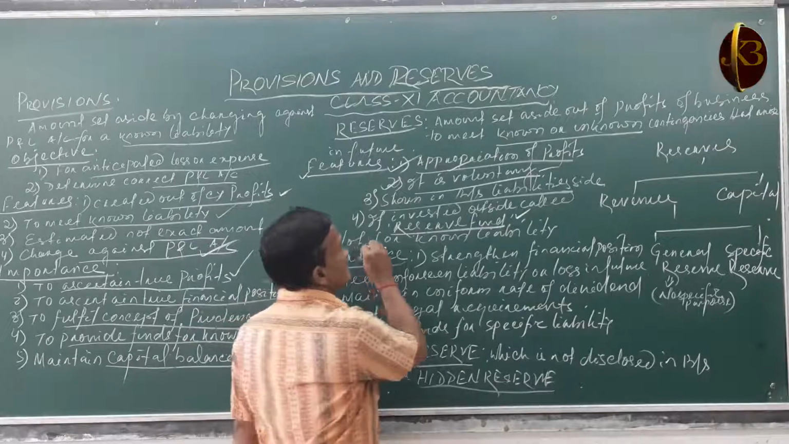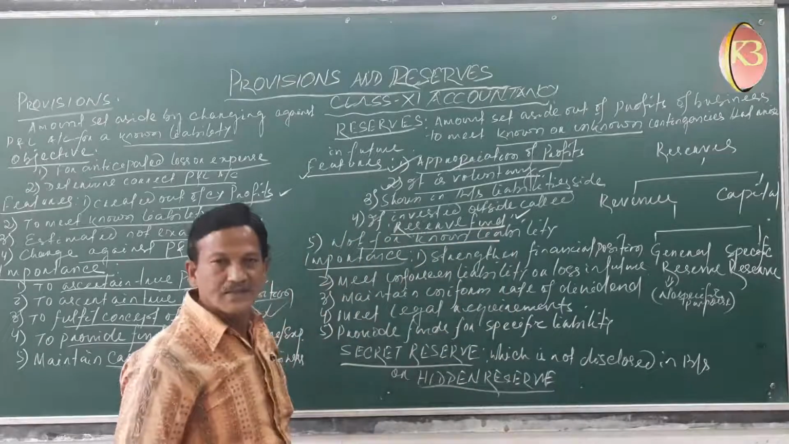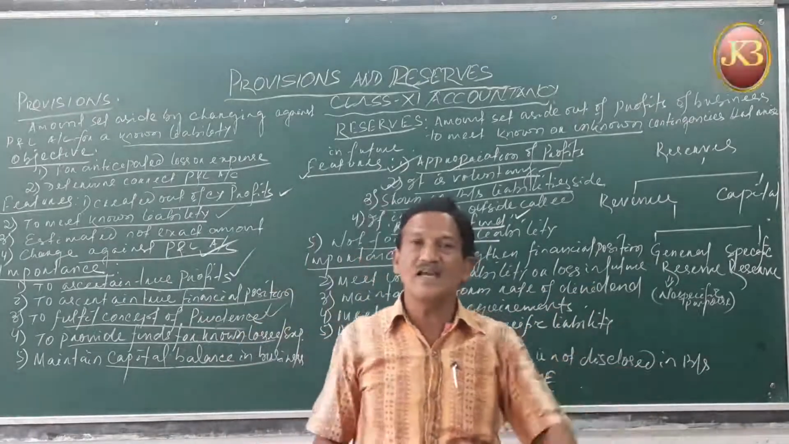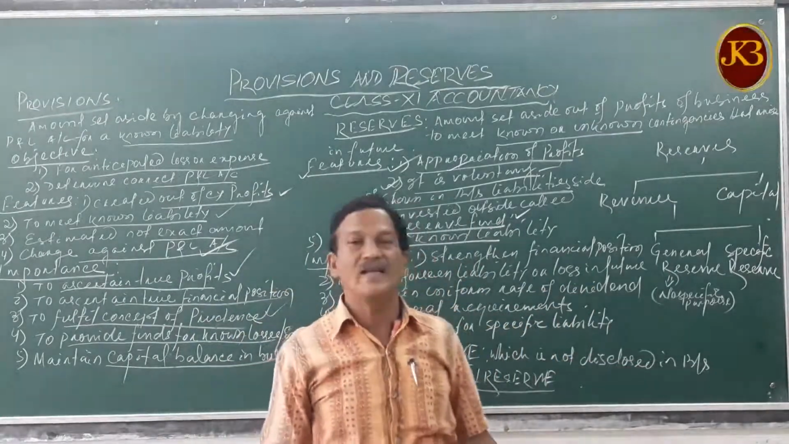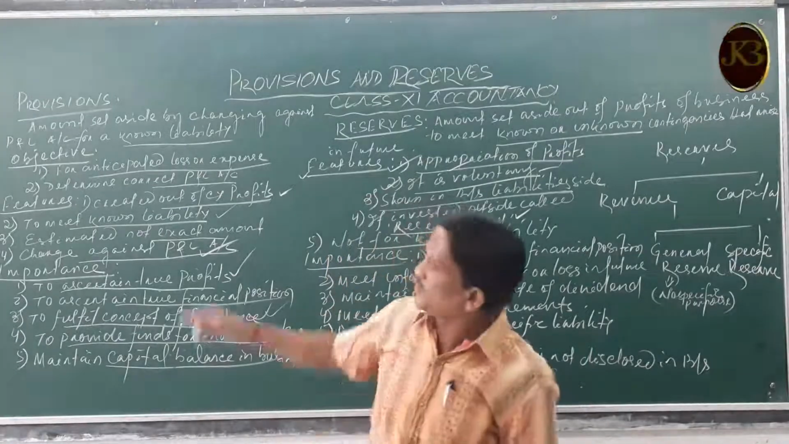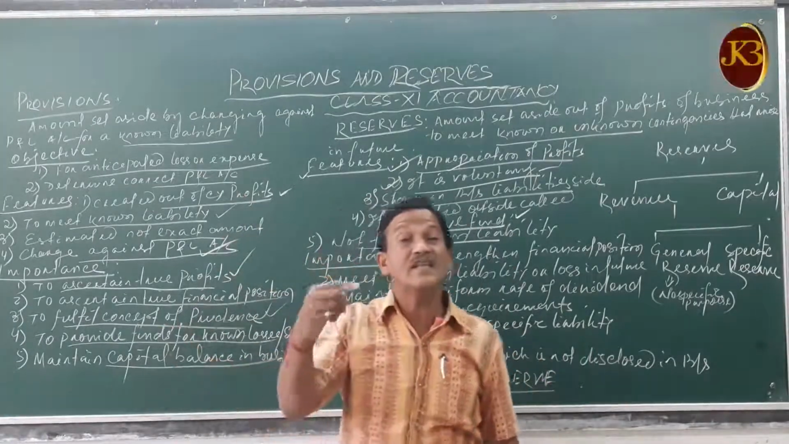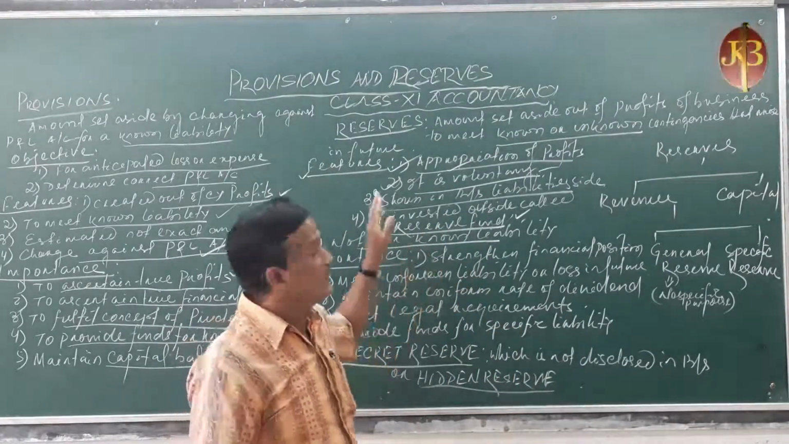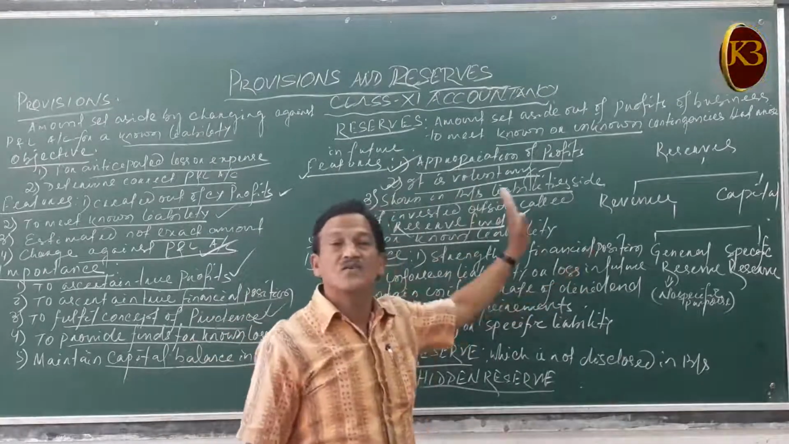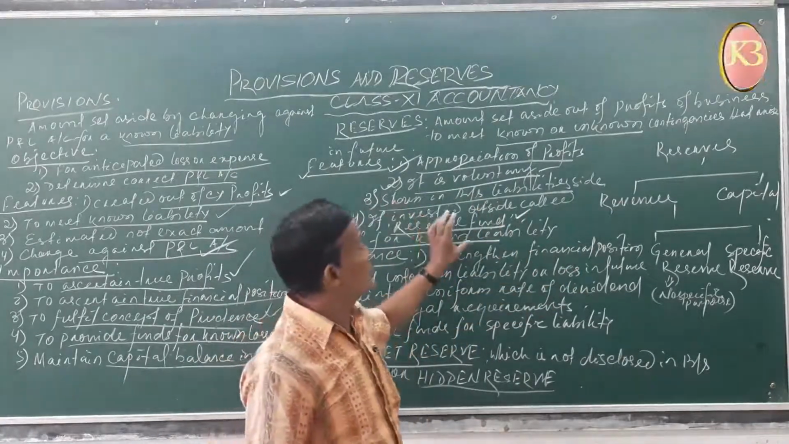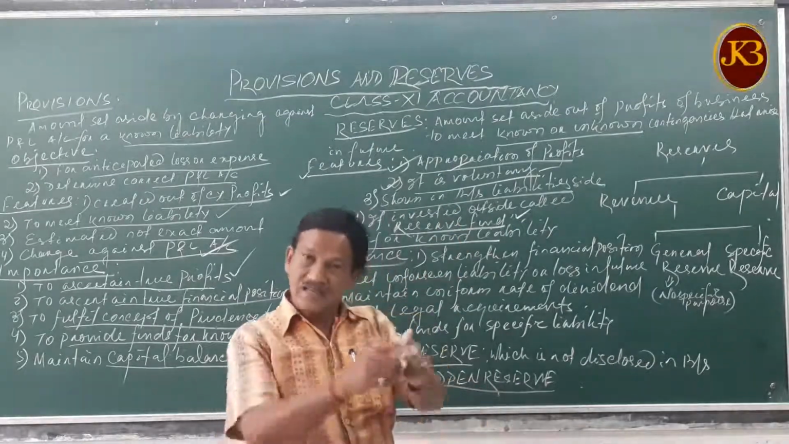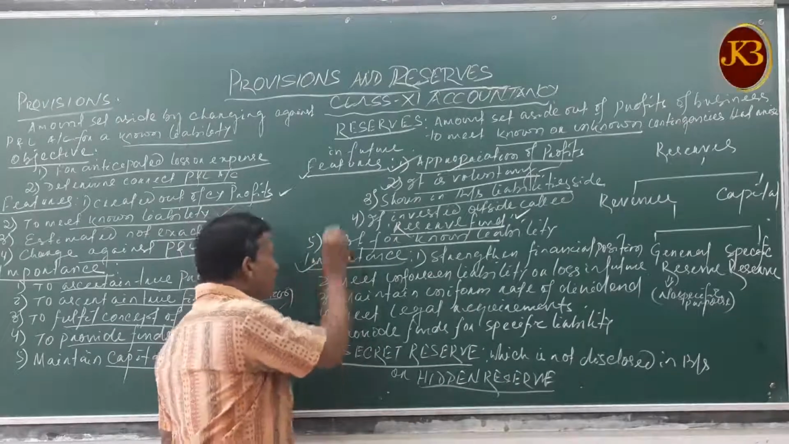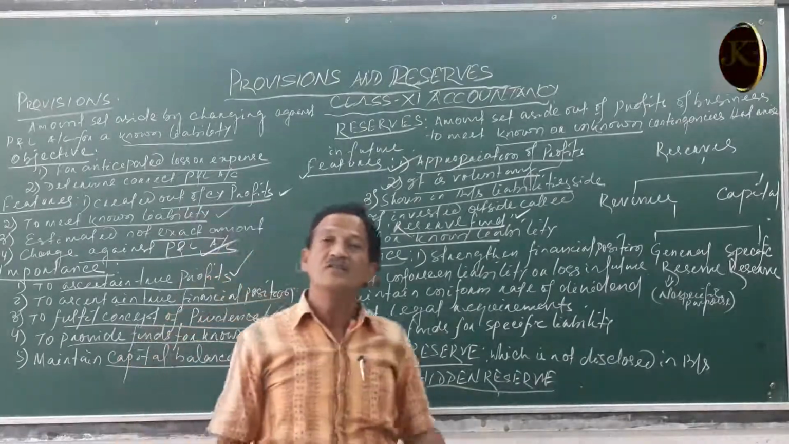And fifth, it is not for known liabilities. If you know that this is a liability, I am creating reserves for it, not like that. Reserves is not for that. Provision is for that. So provision is created for known liabilities, whereas reserves is not for known liabilities. It is for unforeseen losses or expenses. It is not for particular reasons. It is created for any purpose.